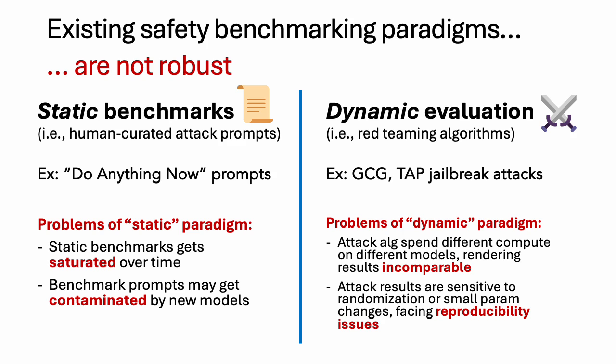On the other hand, we have dynamic evaluation, for example, automatic red teaming algorithms, such as GCG and TAP jailbreak attacks. These attack algorithms are very effective. However, they spend a different amount of compute on different models, rendering the results somewhat incomparable. Moreover, attack results are sensitive to randomization or small parameter change. Then you have reproducibility issues.